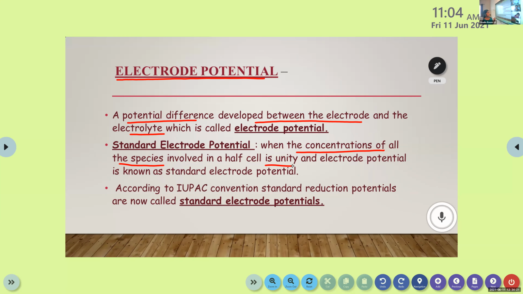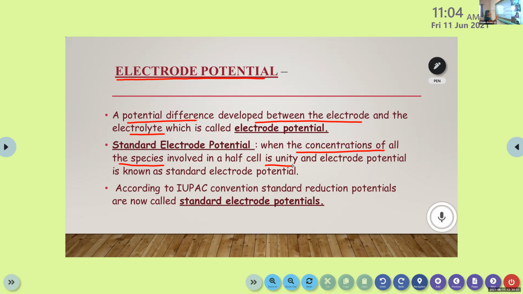When the concentrations of all the species involved in a half cell is unity, the electrode potential is known as standard electrode potential. There is no other difference. In the case of the Daniel cell, there are two electrolytes, zinc sulfate and copper sulfate. Both should be in 1 molar concentration. Then that potential difference is known as standard electrode potential.